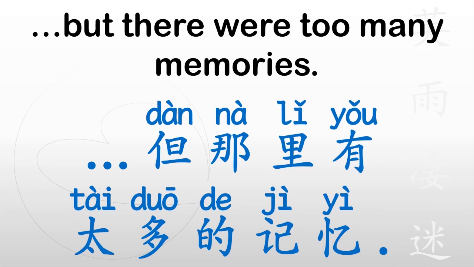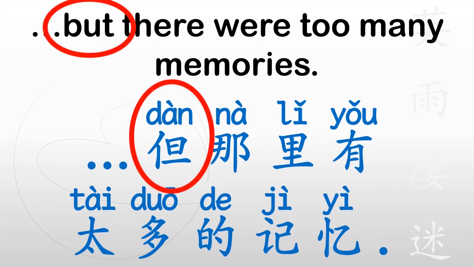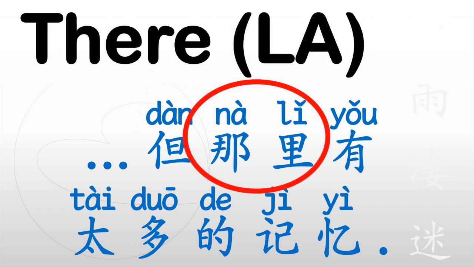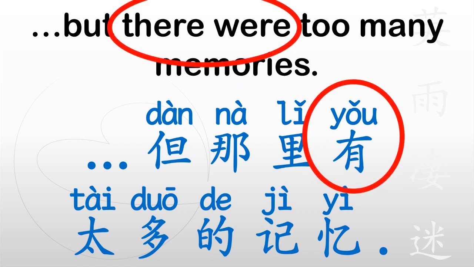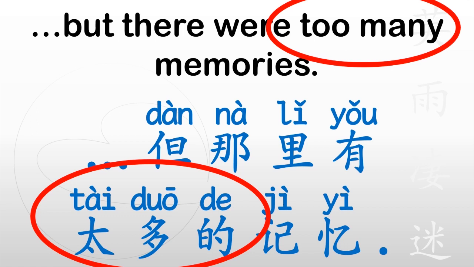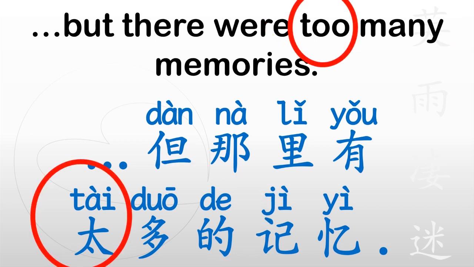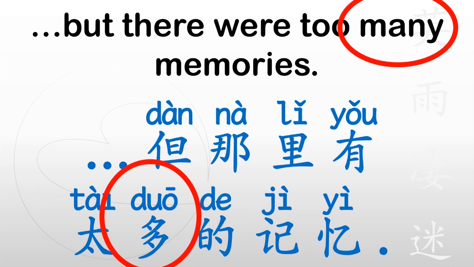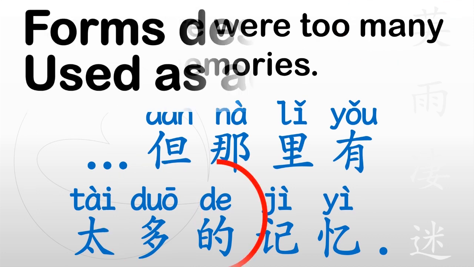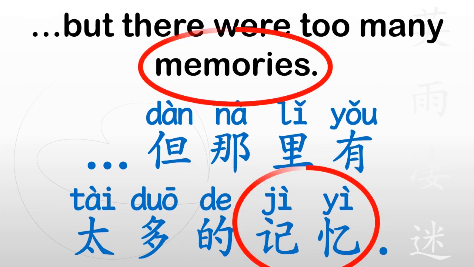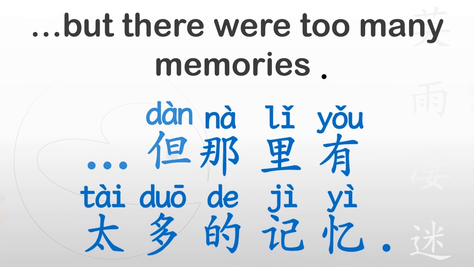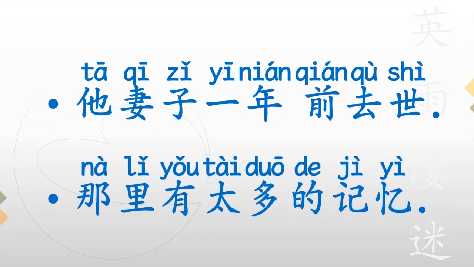但那里有太多的记忆。但那里, this refers to LA. 有太多的记忆. Today we have two sentences that demonstrate quite well two rules in constructing simple sentences in Chinese.